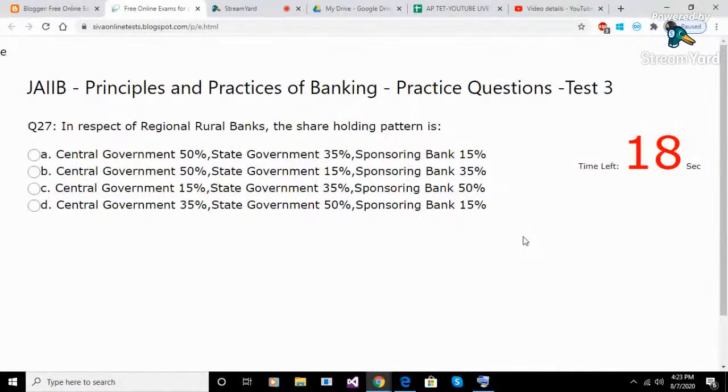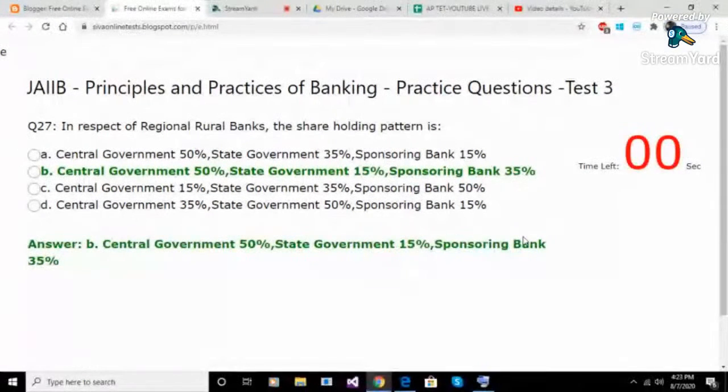Question 27. In respect of regional rural banks, the shareholding pattern is. Option A. central government 50%, state government 35%, sponsoring bank 15%. Option B. central government 50%, state government 15%, sponsoring bank 35%.